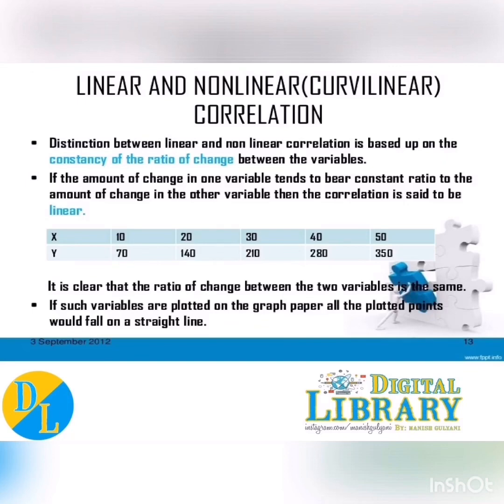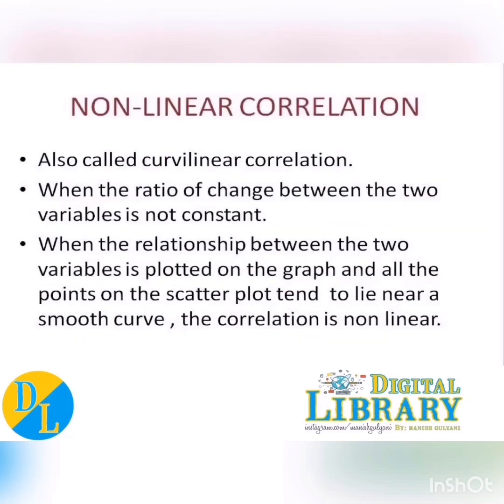The next one is linear and non-linear correlation. Linear correlation simply means when both variables change in the same proportion. So that's called linear correlation. If price increases by 10% every time, demand decreases by 10% every time, that's called linear correlation. When both variables change in an equal proportion every time, that's called linear.